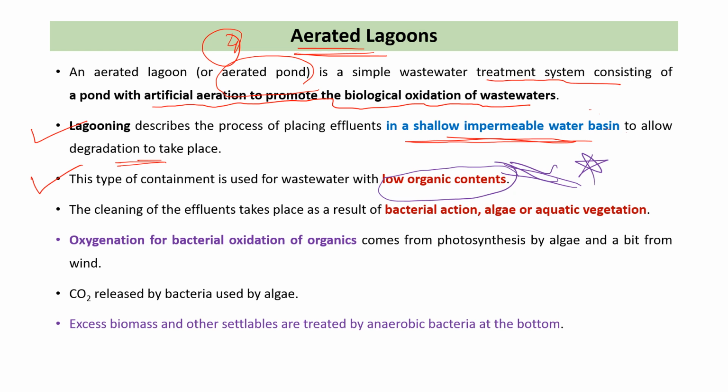The cleaning of the effluents takes place as a result of bacterial action, algae and aquatic vegetation. Okay, so the oxygenation for bacterial oxidation of organics comes from the photosynthesis of the algae.